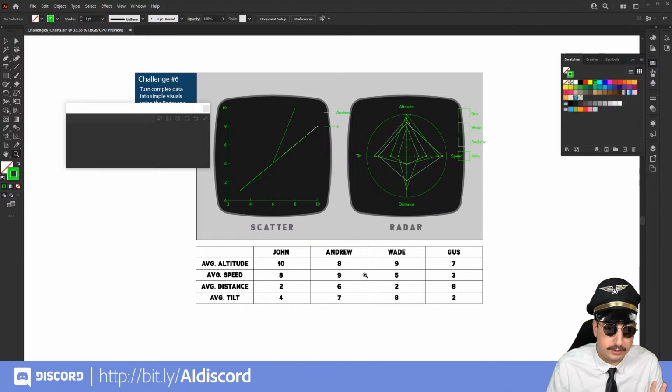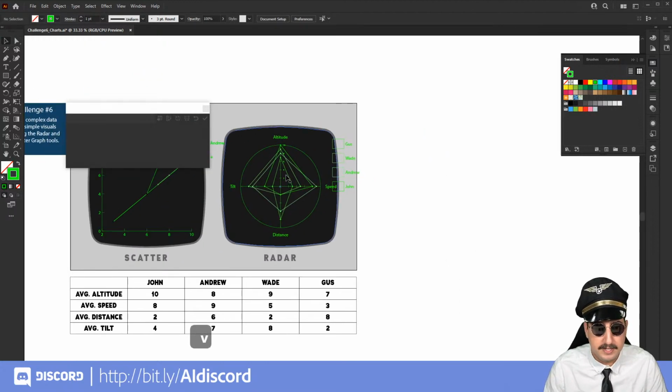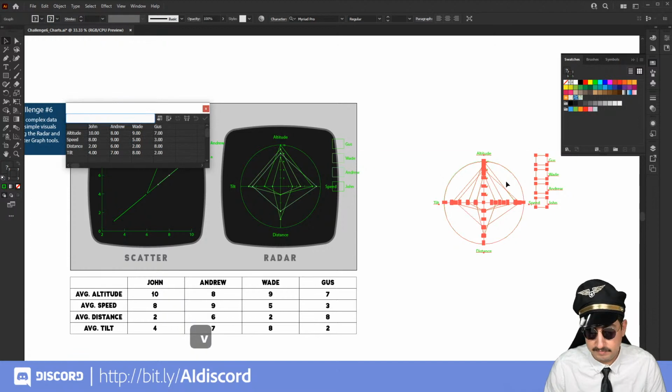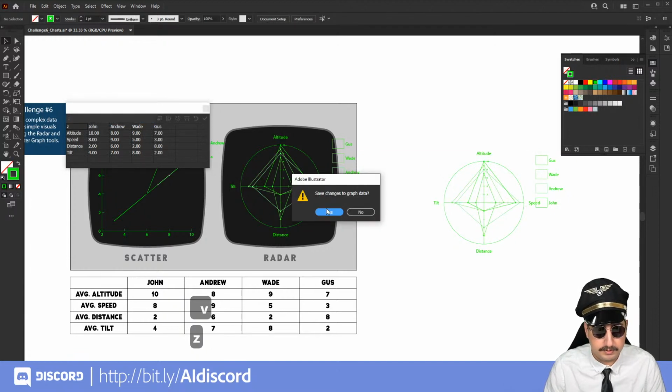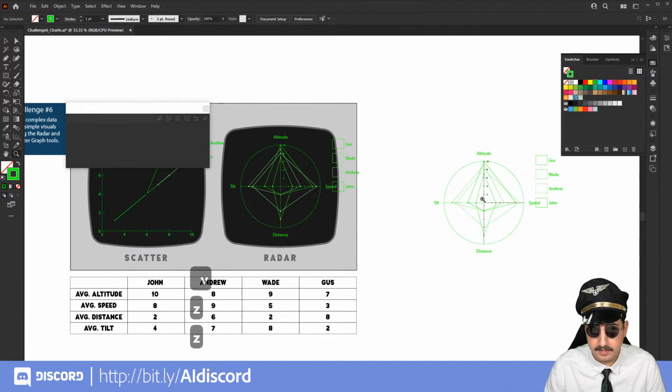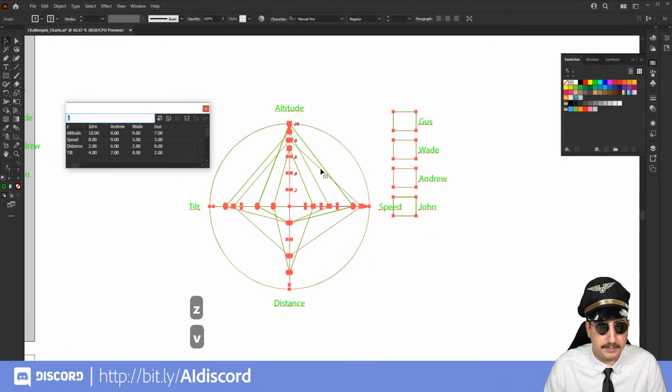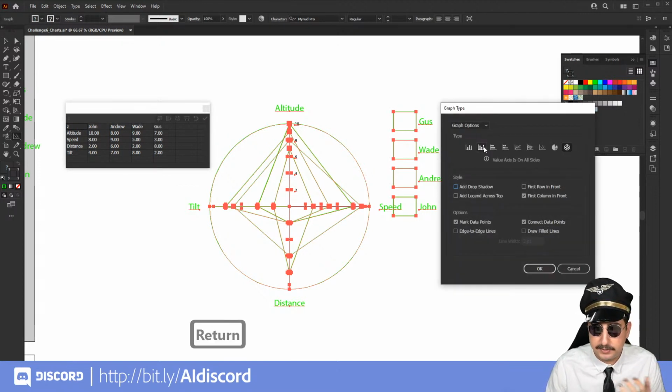Now, if we wanted to, we could also take this data and convert it into something that would be more of a bar chart. And we can actually grab this same chart that we've been using. We can select it, and then again, we can come over to our chart tool and just hit enter. And from there, it's going to bring up those options, and we can change it maybe to a pie chart.